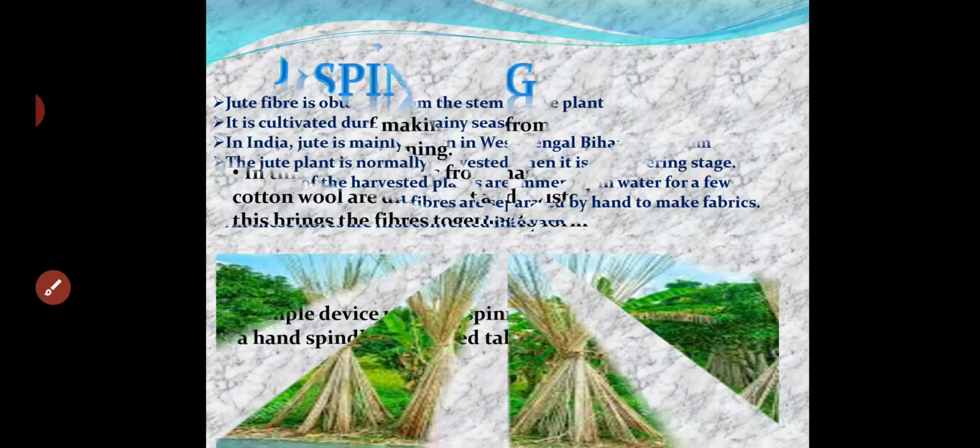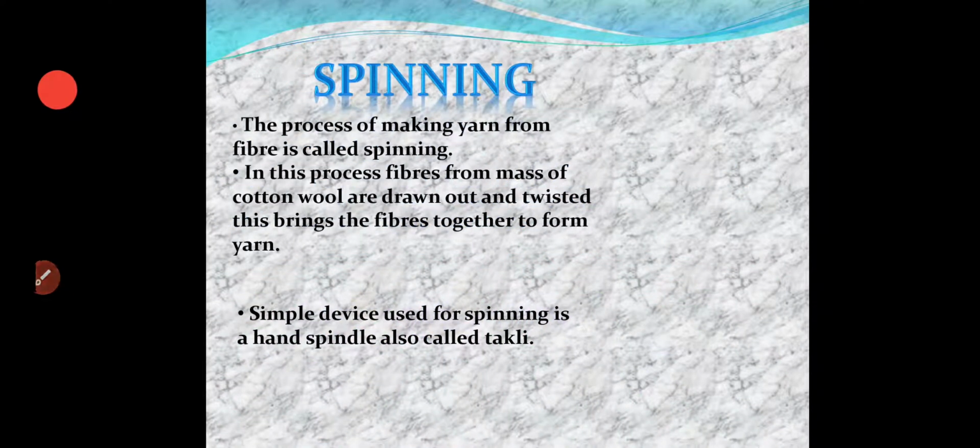Now next is the process of spinning. Spinning is the process when we get the strand from the yarn. Many processes are held in factories or by hand. Then we are getting the yarn or a proper thread that we are spinning. The spinning process is the process of making yarn, meaning thread, from the fiber.